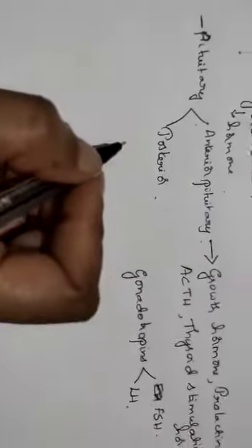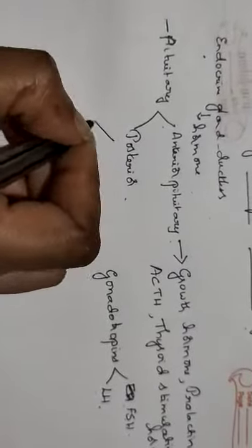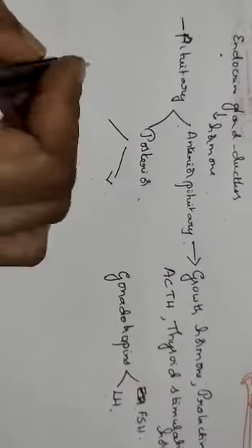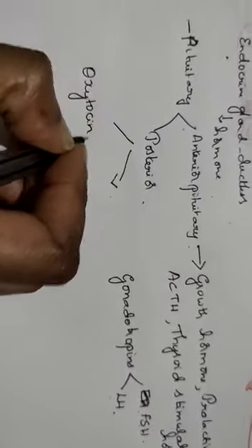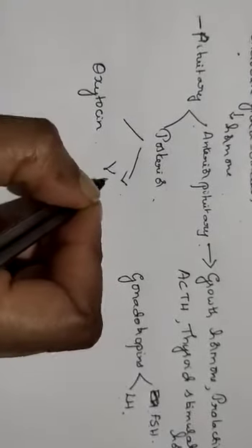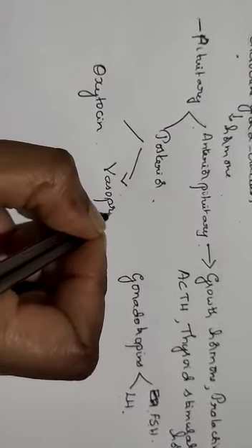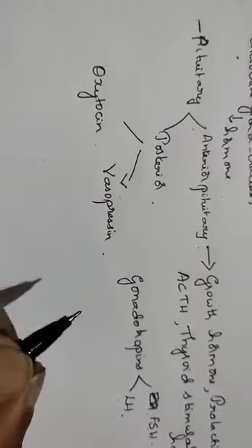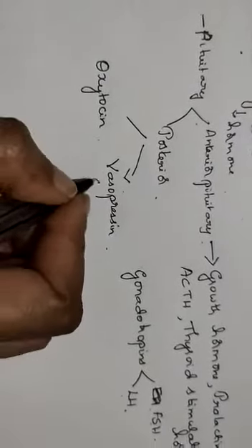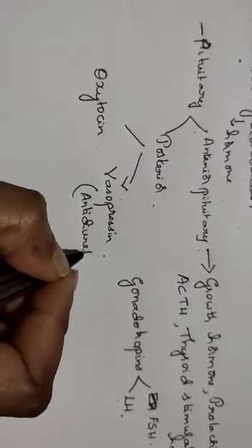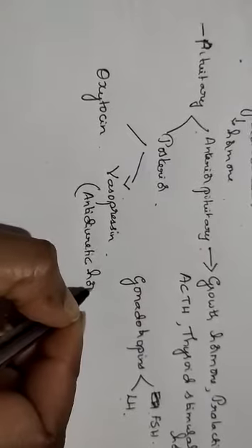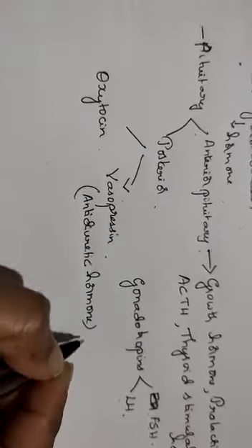Coming to the posterior pituitary, it involves only two hormones. One is oxytocin, the other one is vasopressin. Oxytocin and vasopressin, where vasopressin is also called antidiuretic hormone. These are the hormones of the pituitary gland.